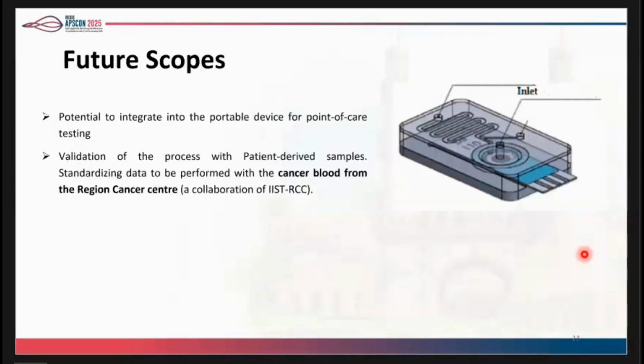This technique can be integrated in a compact platform for point of care use. Further research is needed to validate this process for clinical application.